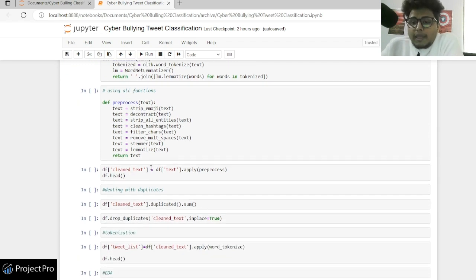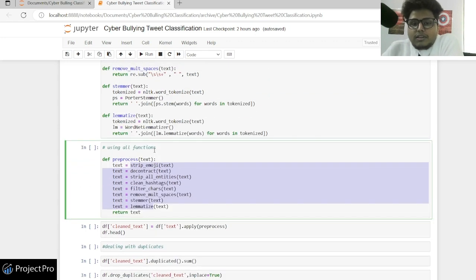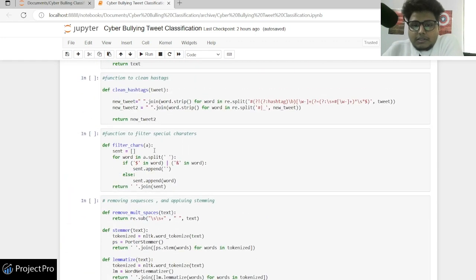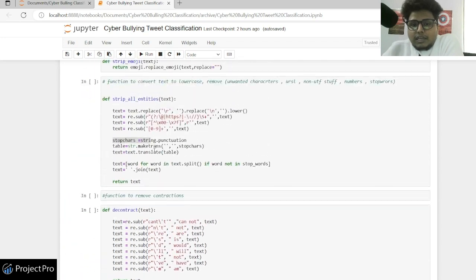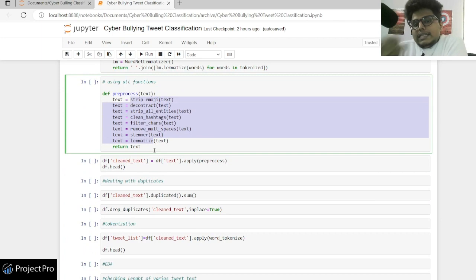So I made all of these functions into a bigger function, so that I have to just apply one function now, and it will apply all of these functions one by one and return me the text, right? So I have df clean text and text dot apply preprocess. Now preprocess takes individual text and applies one by one all these functions that we have defined above: stemmer, lemmatization, remove multi spaces, filter charts, clean hashtags, decontract, strip all entities, and strip emojis, right? All of these functions are being called inside preprocess.